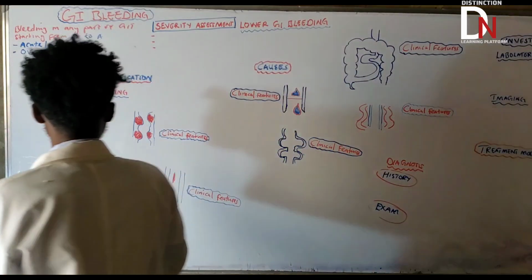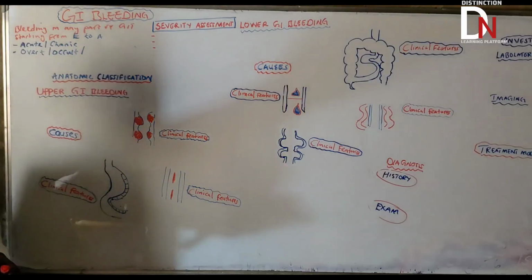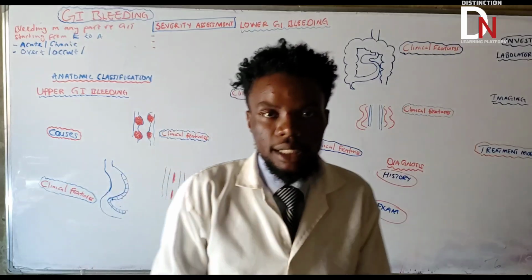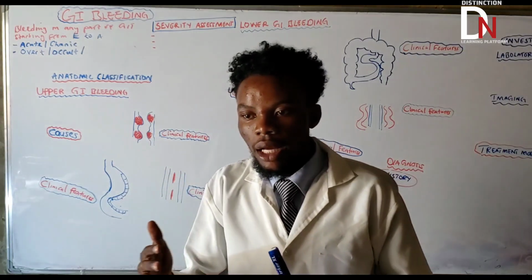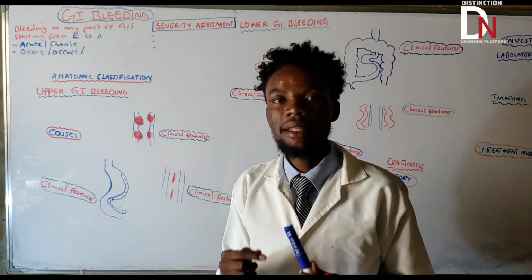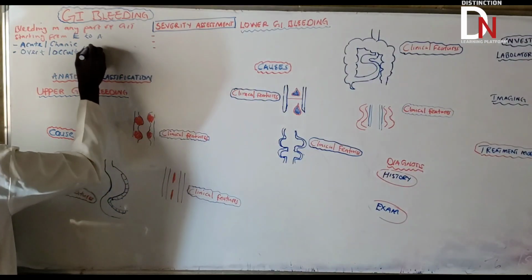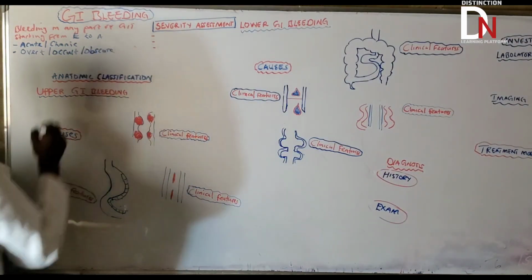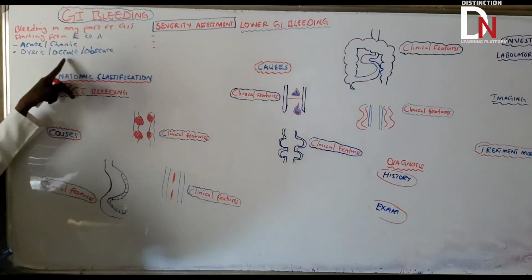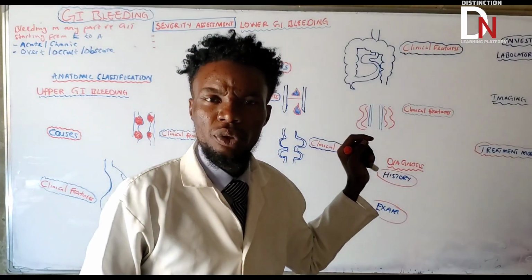Now, what else? There is another one that we use, which is obscure bleeding. Obscure bleeding is when you can either see the bleeding or you can't see the bleeding, but you can't identify the source. So obscure bleeding is either overt or occult, but you are unable to find the source. How do you find the source of bleeding?